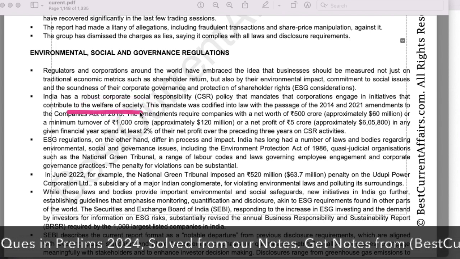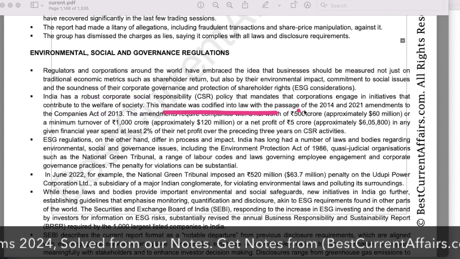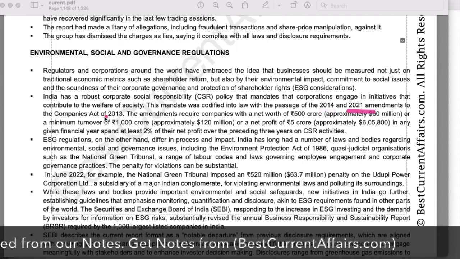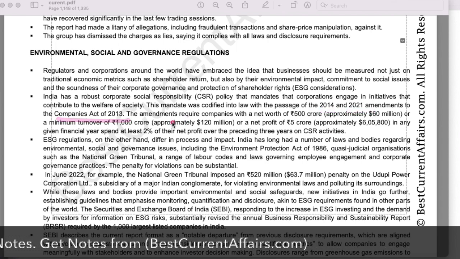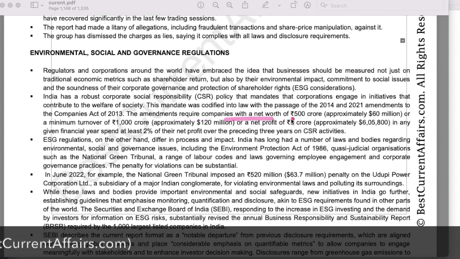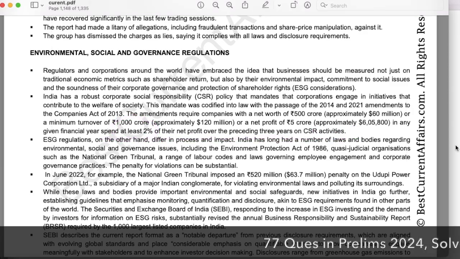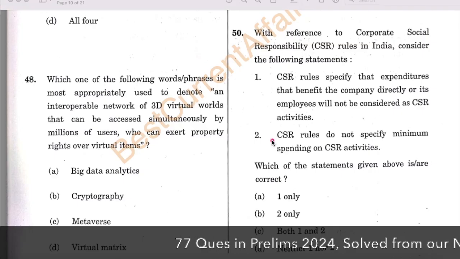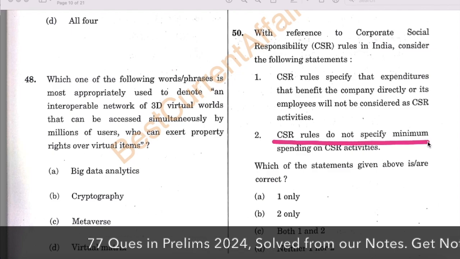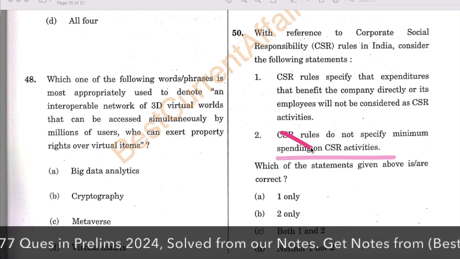So here it is clearly mentioned, and this mandate was codified into law in 2014 and 21 amendments in the Companies Act 2013. This amendment requires that companies with a net worth of 500 crore or minimum turnover of 1000 crore or a net profit of 5 crore in any given financial year must spend at least 2% of their net profit over the preceding 3 years on CSR activity. Here this specification is clearly mentioned. So therefore this statement that CSR rules do not specify minimum spending requirement on CSR activity is wrong.